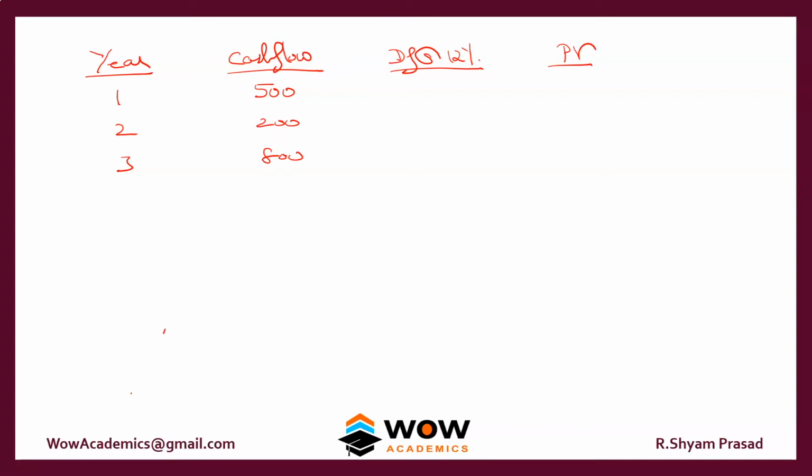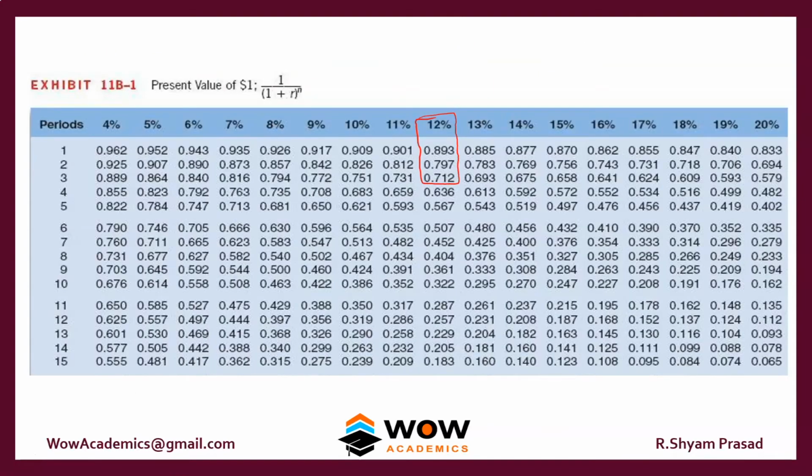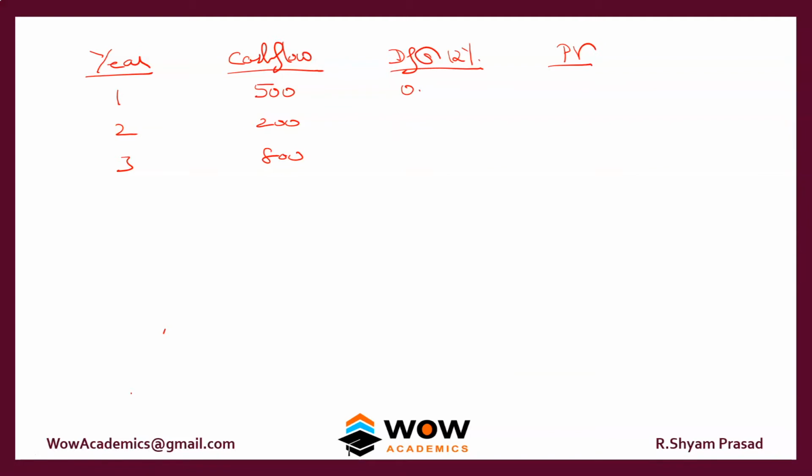So what is the discount factor? For discount factor, we can actually look at the table itself. The first 3 years is 1, 2, 3. So these are the numbers. Okay, so we'll multiply and we'll get the answer.